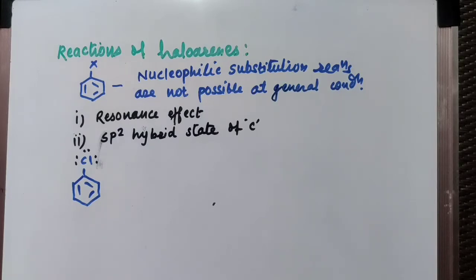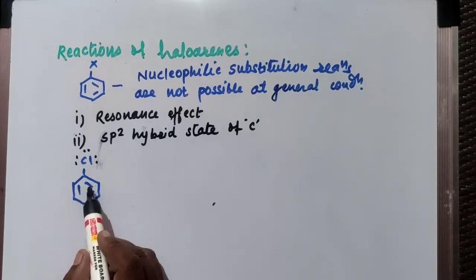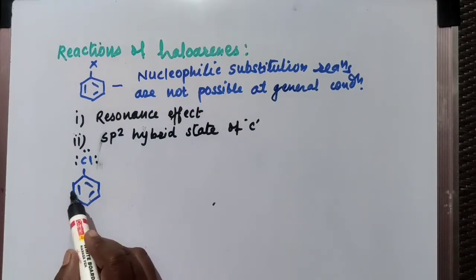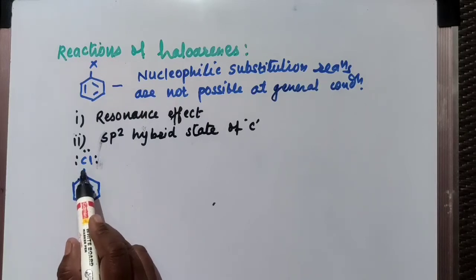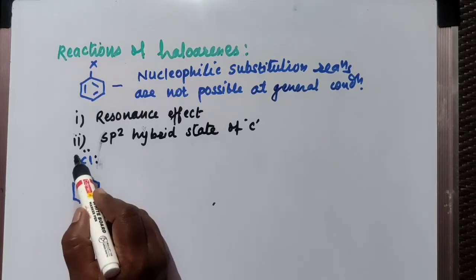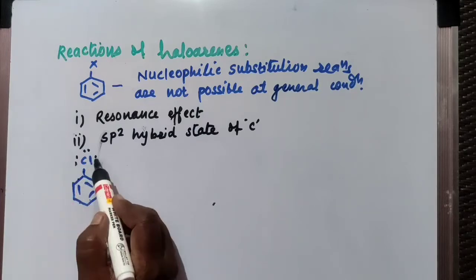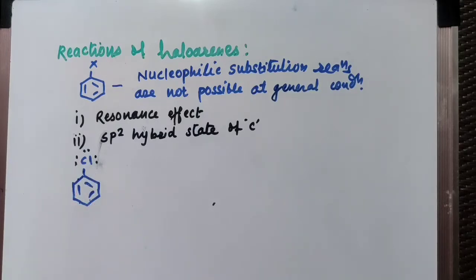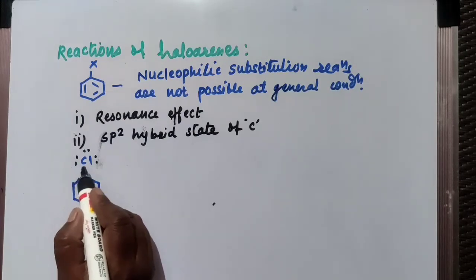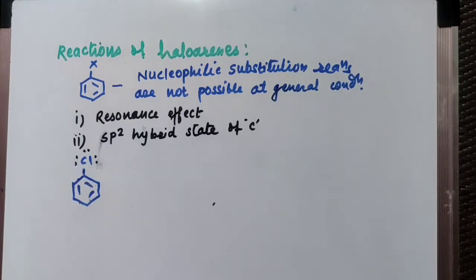What is a conjugate system? Alternate single and double bonds make a conjugate system. Here in case of benzene, double bond, single bond, double bond, single bond, double bond, single bond. These are alternate. Also there is a single bond and this pair of electrons. That means you can consider here the pair of electrons forms a double bond. So you can say the bond between carbon and chlorine is a partial double bond here.